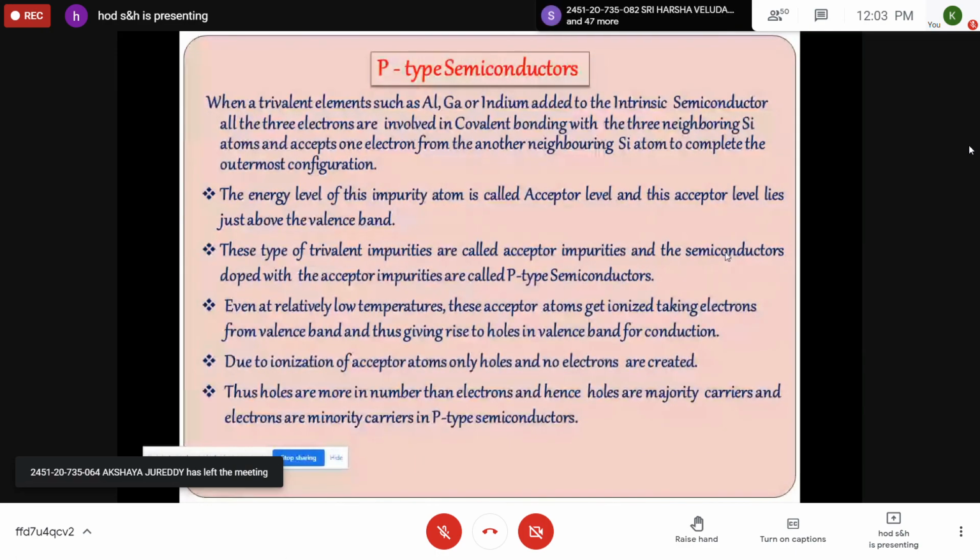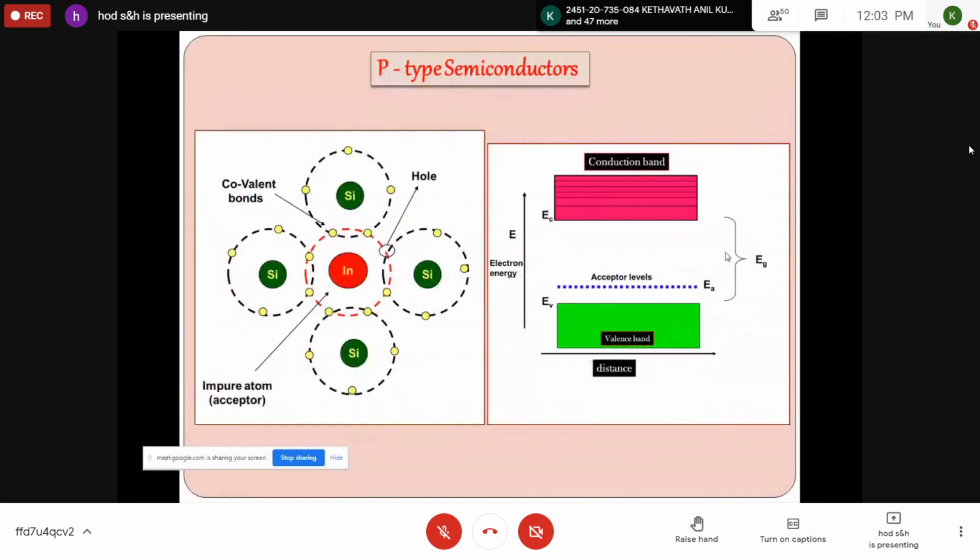So whenever a pentavalent atom impurity is added, it creates an n-type semiconductor. If a trivalent impurity is added, it creates a p-type semiconductor. In n-type, electrons are the majority carriers. In p-type, holes are the majority carriers. So in p-type, as I said, the acceptor levels are very close to the valence band. This is an example of p-type semiconductors.